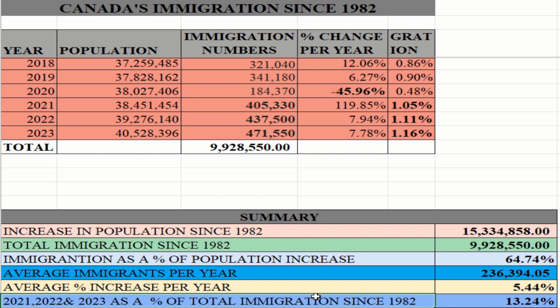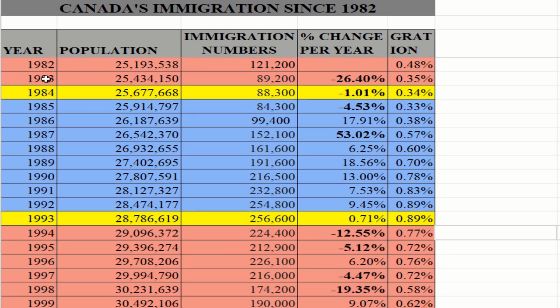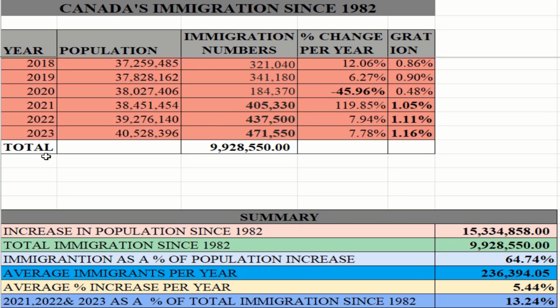Now, let's look here. Between 2021, 2022, and 2023, as a percentage of total immigration, is about 13.24%. So what we are saying is that of this 9.9 million that came between 1982 and 2023, 1.3 million came between 2021 and 2023, which represents about 13% of this entire 9.9 million.